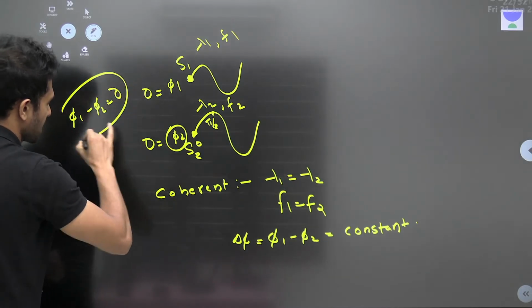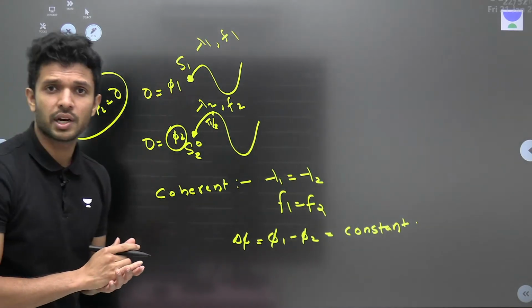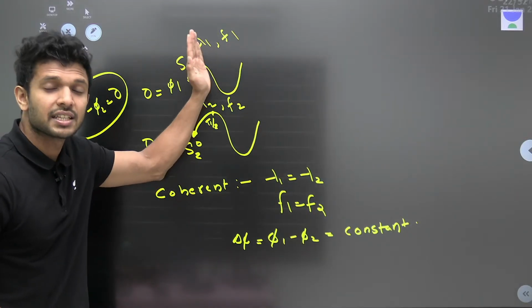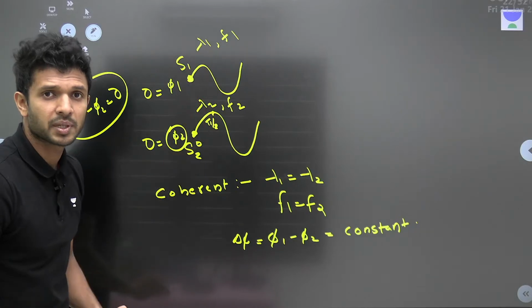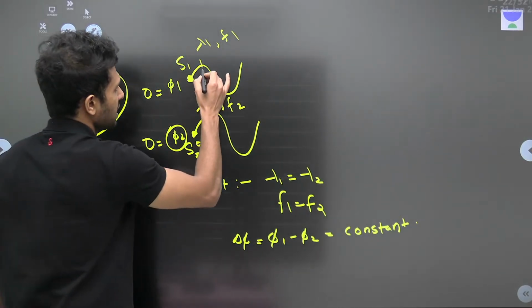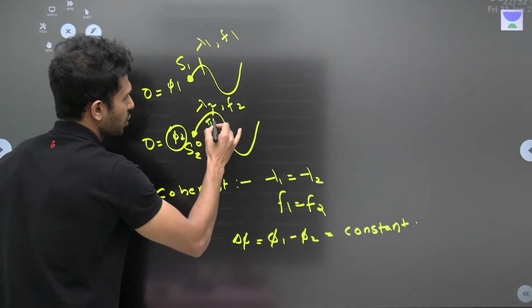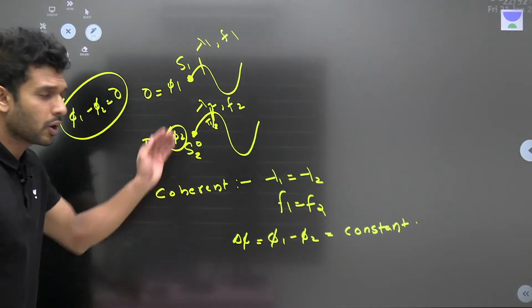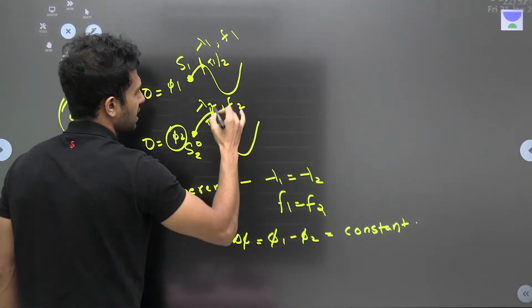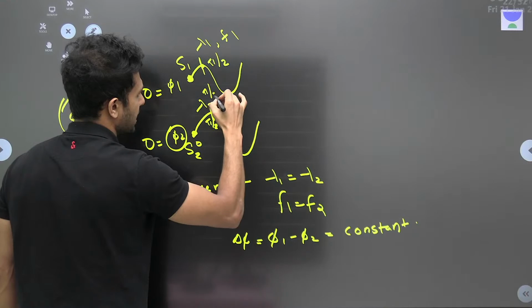0 है. Now if it wants to be coherent, after equal intervals of time, still the phase difference should be 0. मतलब देख ले, these light waves after a time of t reached here, and this also has reached here. What are their phases? When it reaches here, this phase is 90. इधर का phase कितना है? 90.